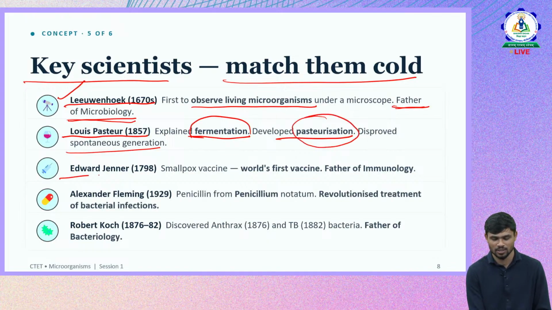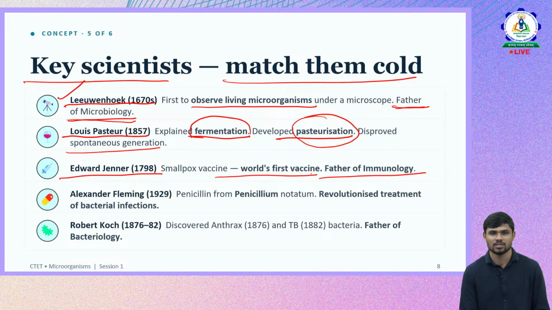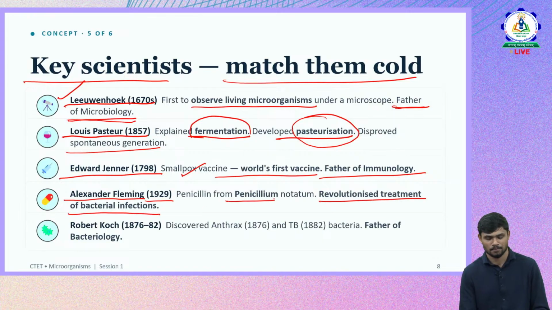Then Edward Jenner in 1796, called the father of immunology. Please remember all these facts. He developed the first vaccine, for smallpox. Then Alexander Fleming in 1929, treatment for bacterial infections through penicillium.